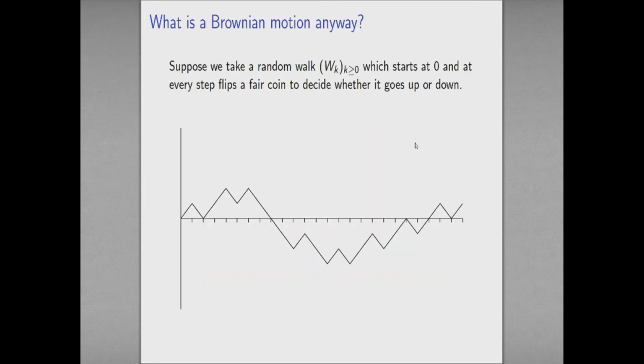Okay, so let me start with a simpler object. Suppose we take a random walk. This is like the lattice excursions that I was talking about earlier, except it has fewer constraints. All I'm going to do is start from 0, and at every step I'm going to go either +1 with probability half or -1 with probability half. What I end up drawing is a picture that looks something like this. At every stage I'm just choosing with equal probability up or down.